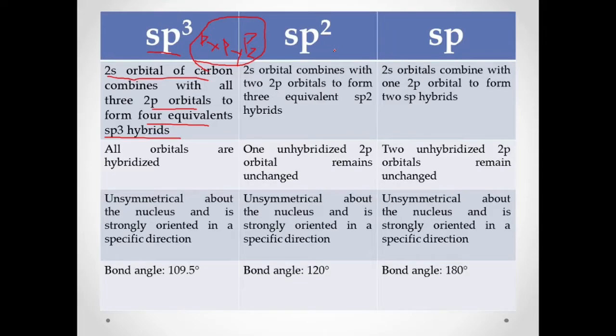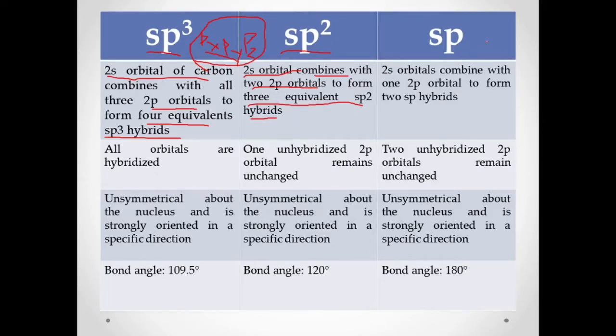Okay, how about in sp2? The 2s orbital only combines with two 2p orbitals to form three equivalent sp2 hybrids. So your 2s orbital can only be combined with px and py for sp2, leaving behind your pz orbital, which now becomes unhybridized.